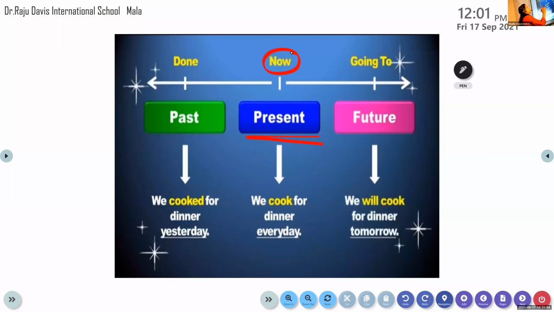Yes. When you look at the verb, yes, children, please mute your audios. Okay, ma'am.